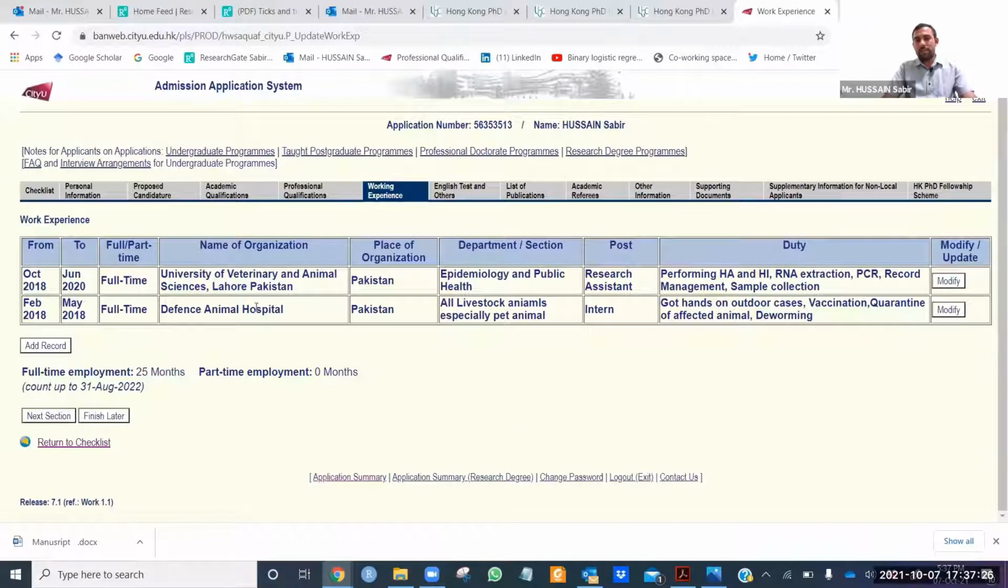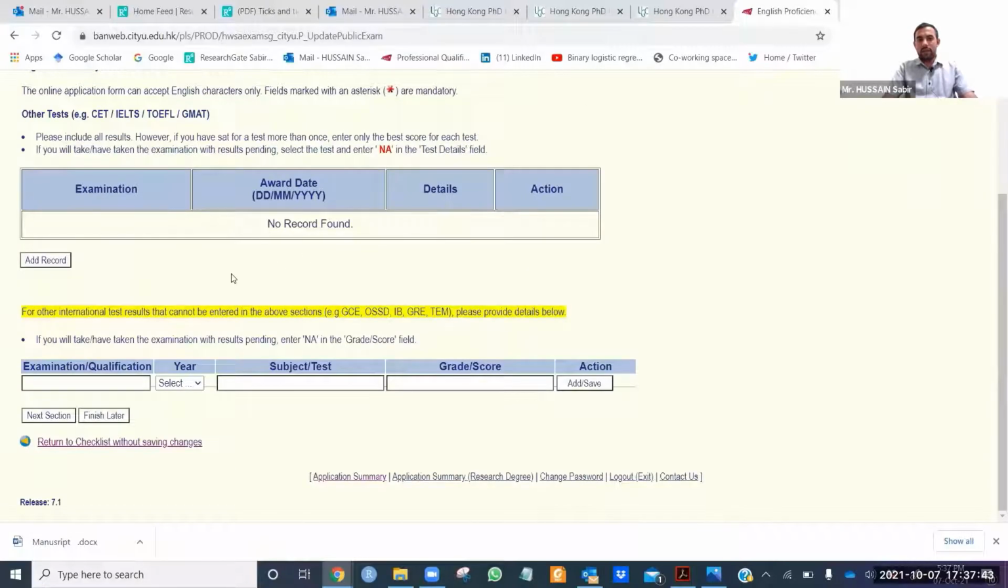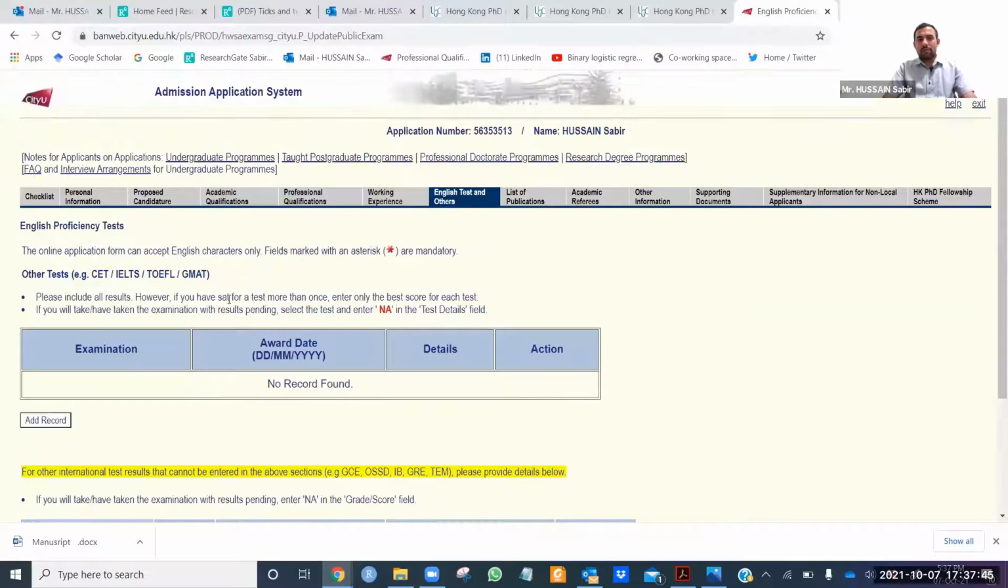Then go to the next section, which is working experience. Because I worked as a research assistant at the University of Veterinary and Animal Sciences in Lahore, Pakistan, I need it right here. But if you have other experience like a job or internship, you can also write it here because it's really good. English test and others, you need to write here, like GRE, IELTS, TOEFL, or GMAT, any of these. If you have IELTS, it's really good, and a 6.5 IELTS exam.